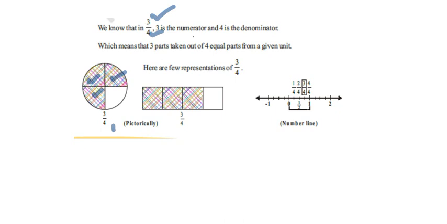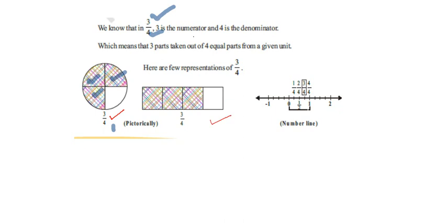in the pictorial form. There is another way in the pictorial form. 3 by 4 is represented like this also. Here there are 4 equal squares. Among those 4 equal squares, we shaded 3 equal parts out of 4 parts. We already know these.